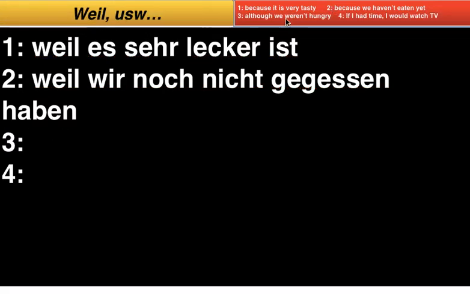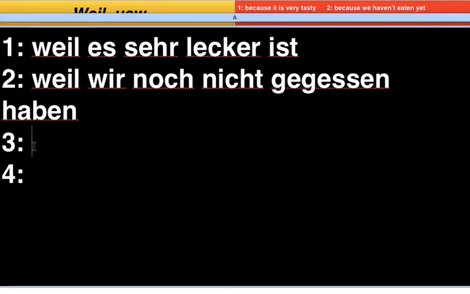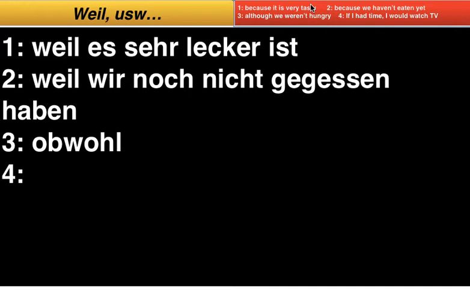Going back to number 3. Although we weren't hungry. Now, although is the same sort of thing as weil. So we've got obwohl. Now, we weren't hungry. I picked this one deliberately because it's Hunger haben, using haben instead of sein.